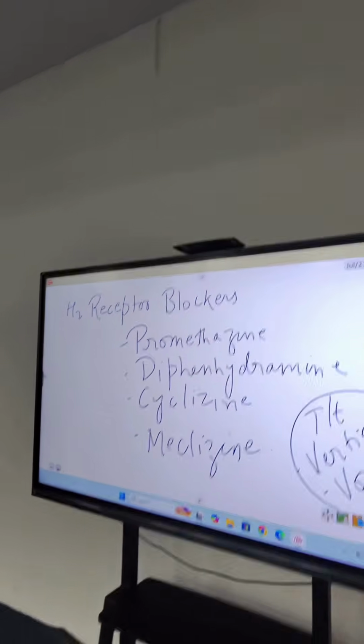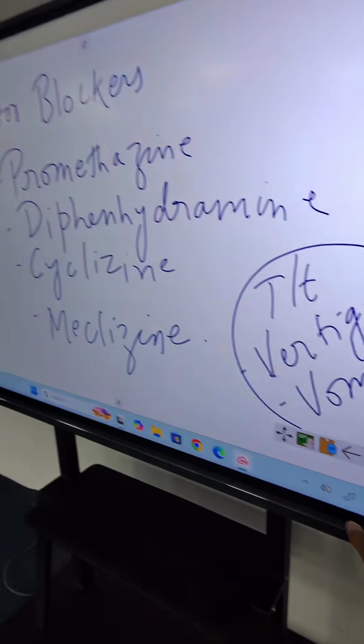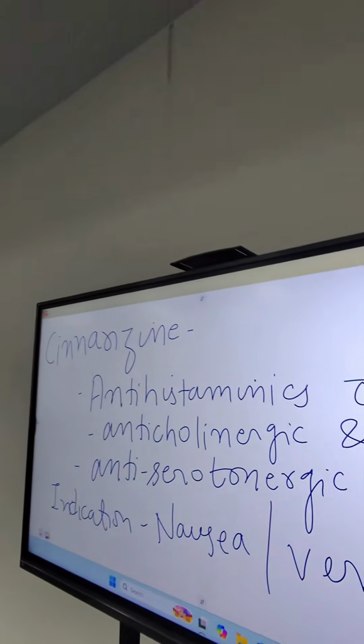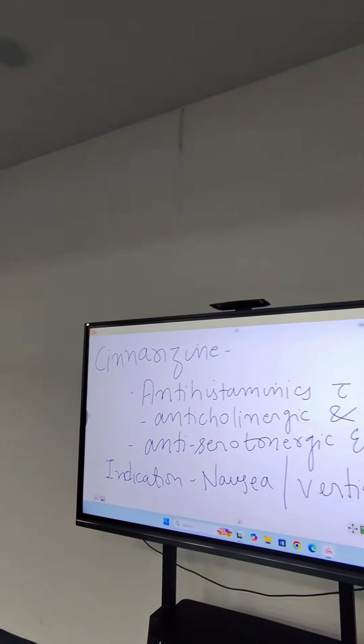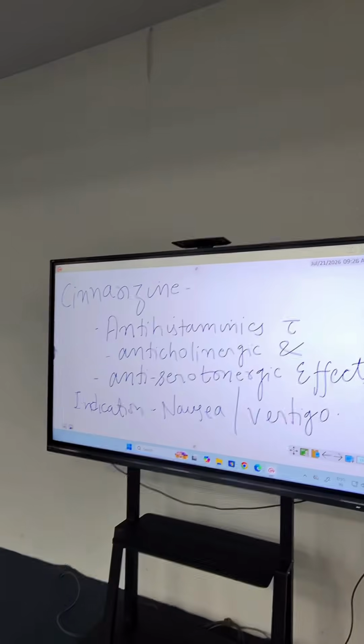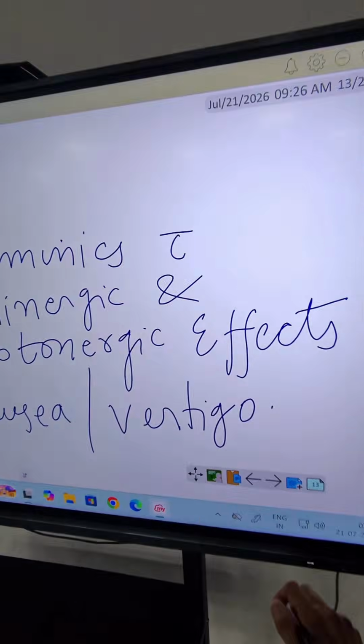H2 receptor blockers: promethazine, diphenhydramine, cyclizine, meclizine. The treatment is indicated in vertigo and vomiting. The next drug is cinnarizine. Cinnarizine is a very famous drug in India. It works by a triple mechanism. It is an antihistaminic, anticholinergic, antiserotonergic. Indication is nausea and vomiting.